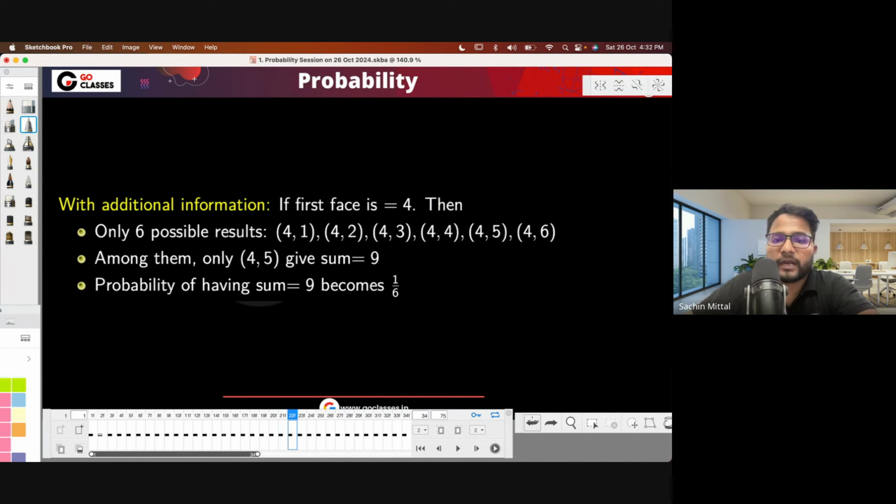So the probability is 1 by 6. Is this fine? What I'm trying to say is that if you know some information about an event, the subsequent probability changes, and that is called conditional probability. So the probability of A might be different from the probability of A given B. These two may or may not be the same; in general, they are not the same.